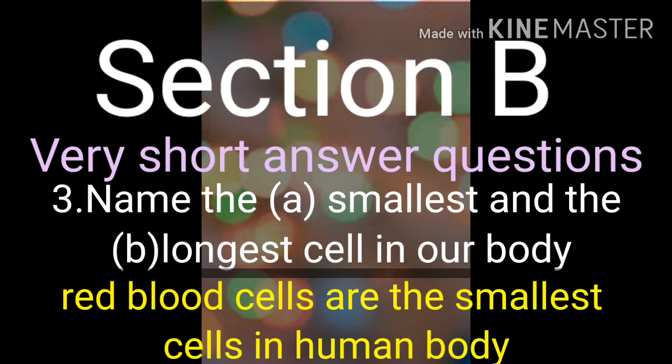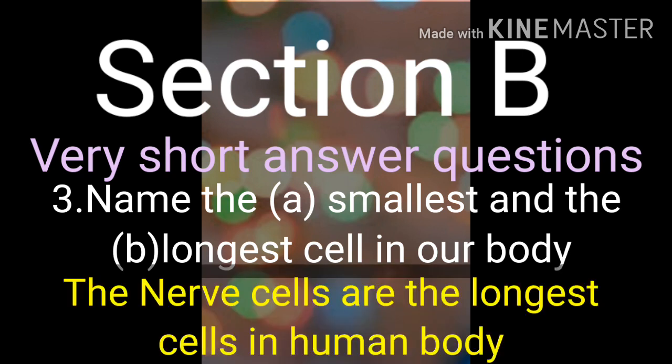And the answer is, red blood cells are the smallest cells in our human body. They are also known as erythrocytes and abbreviated as RBCs. And the longest cell in our body is nerve cell. So, the nerve cells are the longest cells in human body.